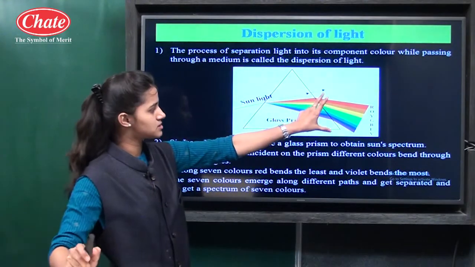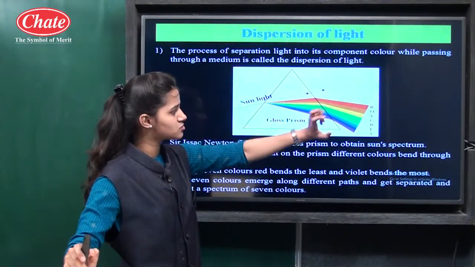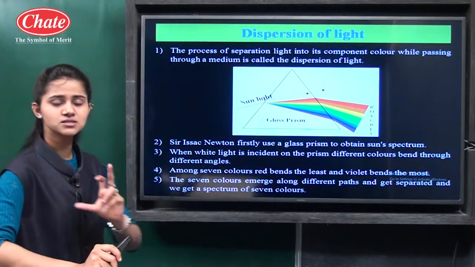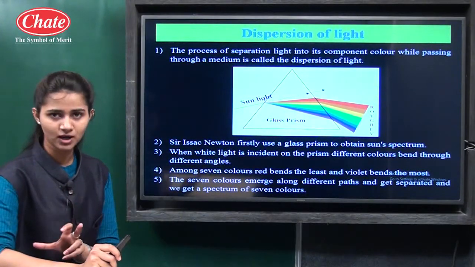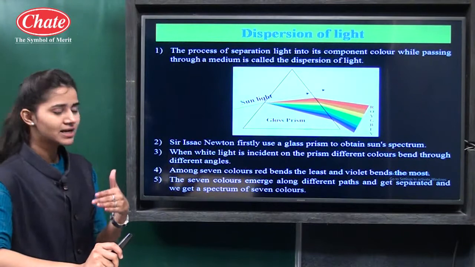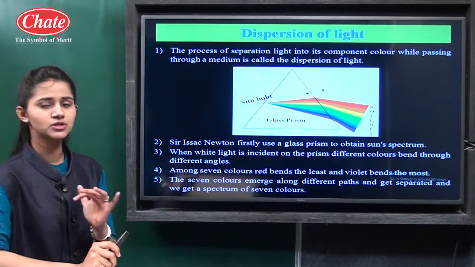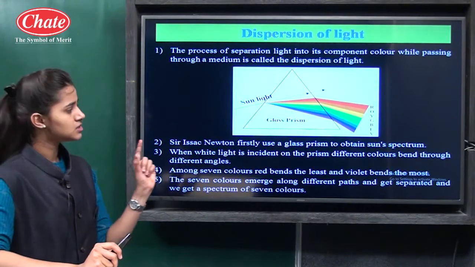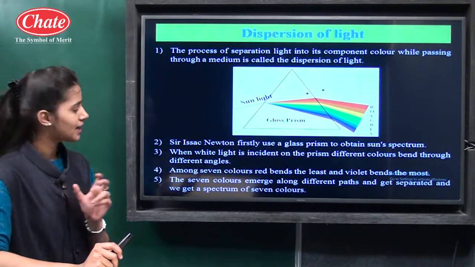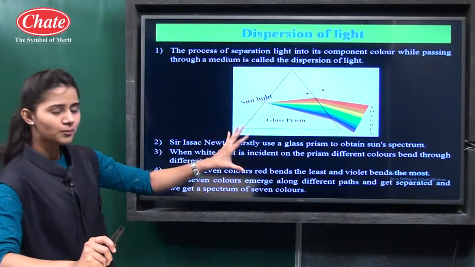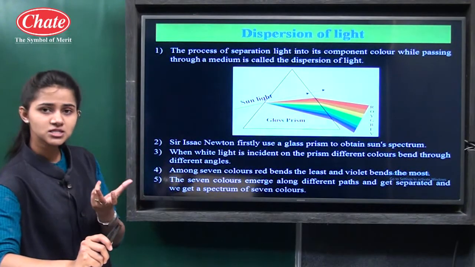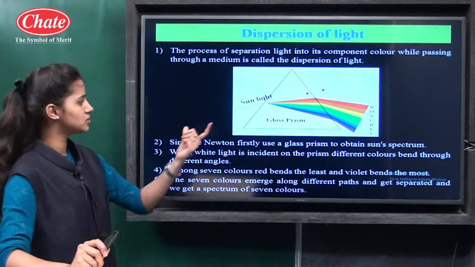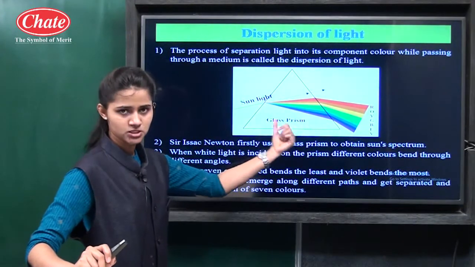This sequence of colors is called the spectrum. The sunlight is spread or scattered into its component colors, and that sequence of colors is called the spectrum. And to obtain this spectrum, what was used by Isaac Newton is the glass prism.